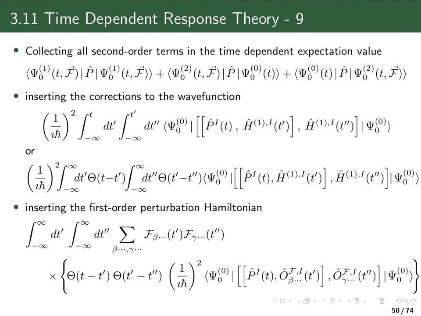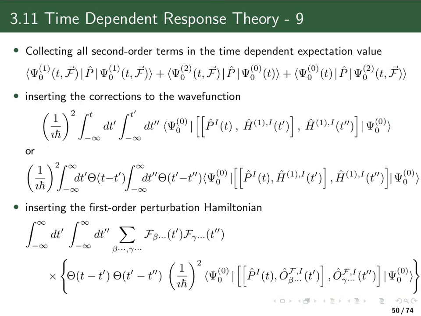Now all these three terms, after we inserted the correction to the wave function, can actually be combined by making use of commutators. And you can see we have here not only one commutator, but a double commutator. So by making use of this double commutator, we can combine all these three terms in one expression here.